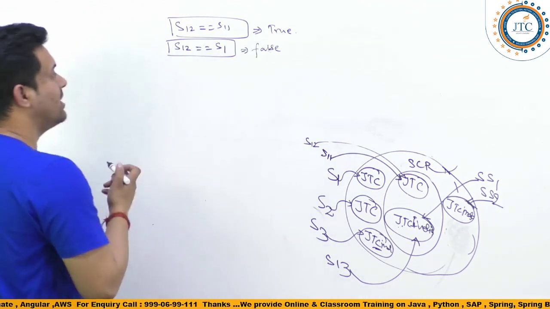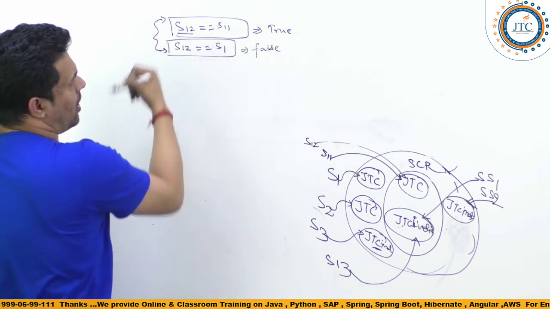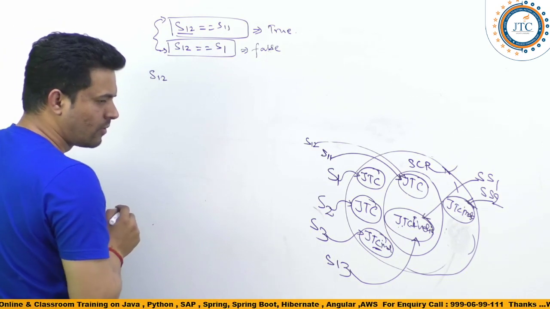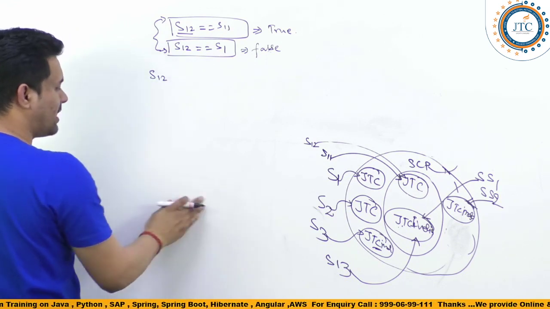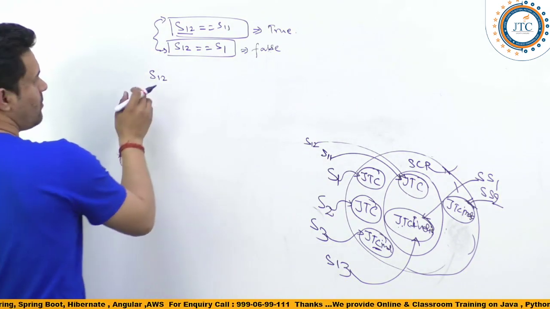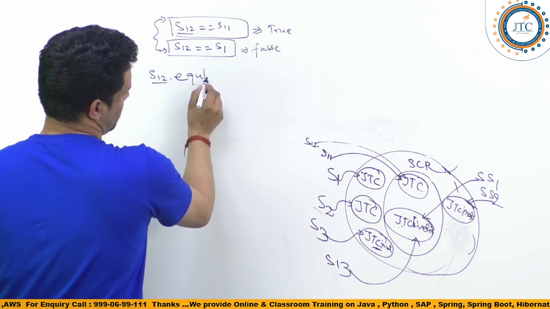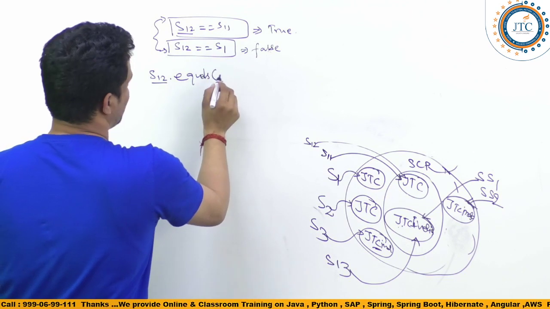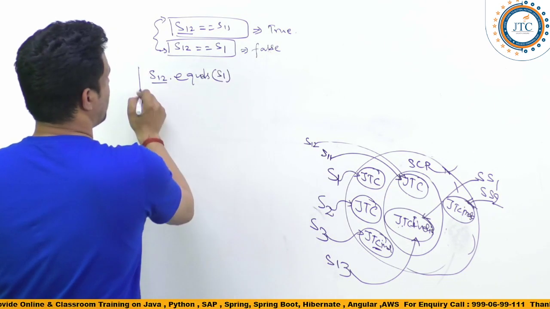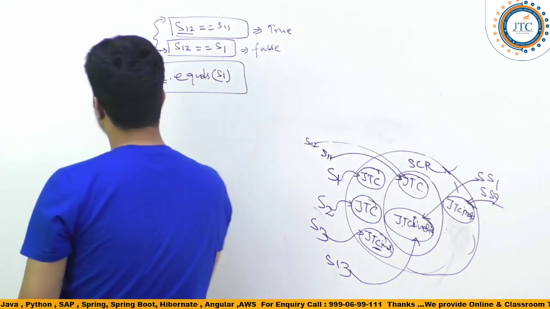What if we compare the content of S12, what if we compare S12.equals(S11)? So what will happen in this case, guys?